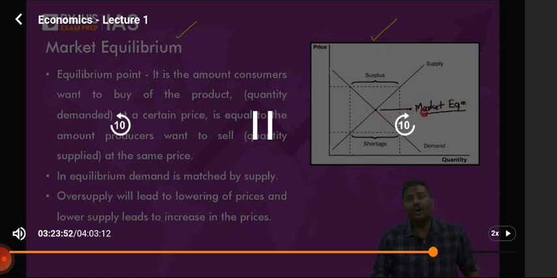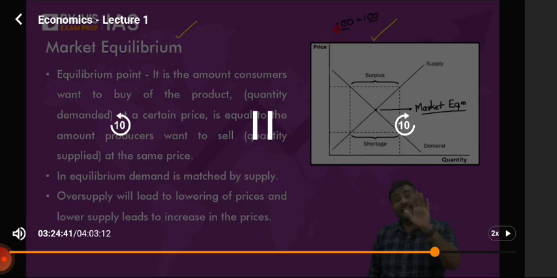What does this represent? The equilibrium point represents stability in the market. I repeat, the equilibrium point represents a situation in the market where whatever is the demand for the goods, the same is being supplied. Simple idea. Let's say the demand for the goods is 100 units, and the supply of the goods is again the same, 100 units. So a market where the quantity supplied is equal to the quantity demanded is called the market equilibrium point.